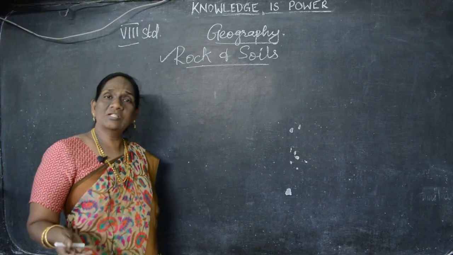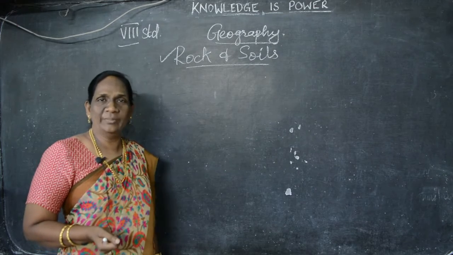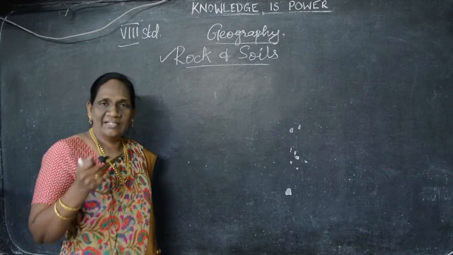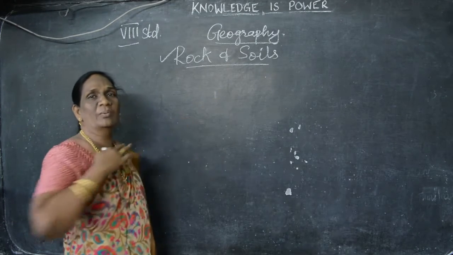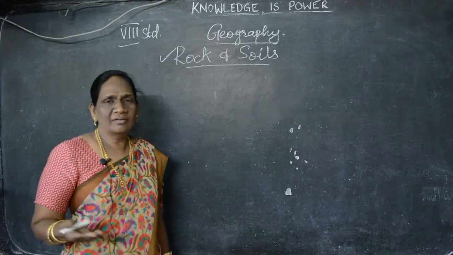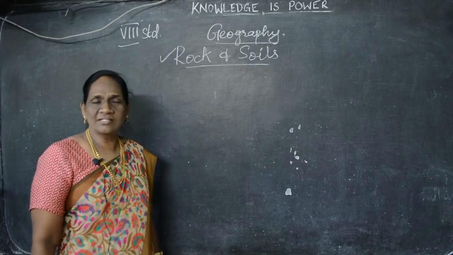Understand? Then hydrosphere, it is the study of water. Hydro means water. And atmosphere, yes, very good, children. It is the study of air, which is all over the earth. Without air can we live? No. Without air we cannot live. Understand? Okay.